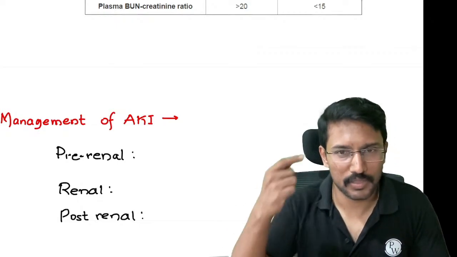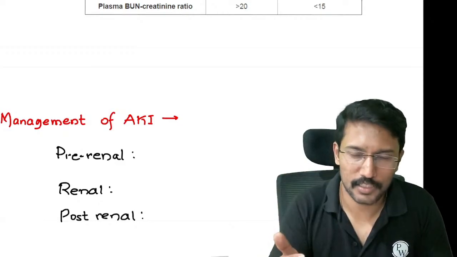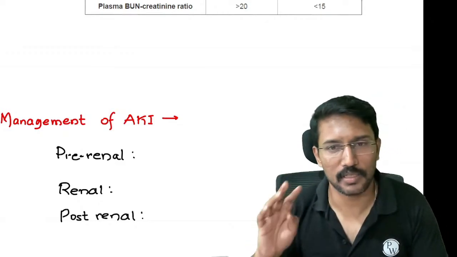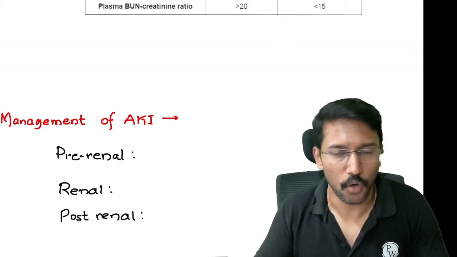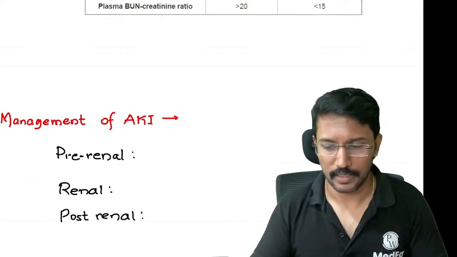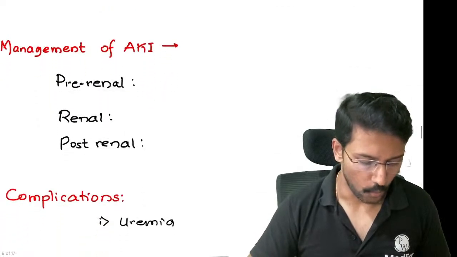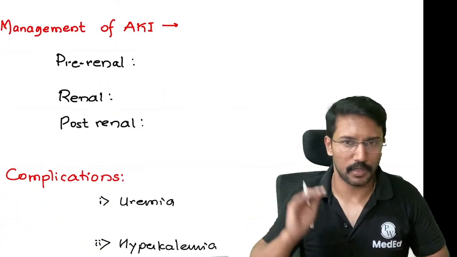Referral criteria is nothing but stage 1 is risk, right? Stage 2 is injury, and stage 3 is failure. If failure persists for more than 4 weeks, it is the loss, and if it is persisting for more than 3 months, we call it the end stage kidney disease. Yeah, urine output is absolutely the same parameters in the referral criteria also.